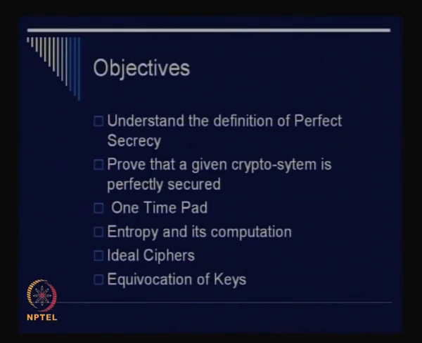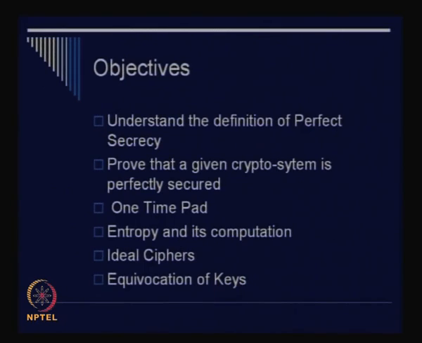So in today's class the objectives will be as follows. We will try to understand the definition of what is meant by perfect secrecy, and prove that a given crypto system is perfectly secured. That is our objective: given a crypto system, we should be able to find out whether it is perfectly secured or not. Then we will see how to construct or realize certain kinds of perfectly secure ciphers. We call them one-time pads, or OTPs.